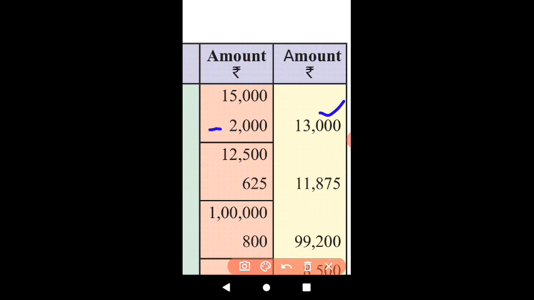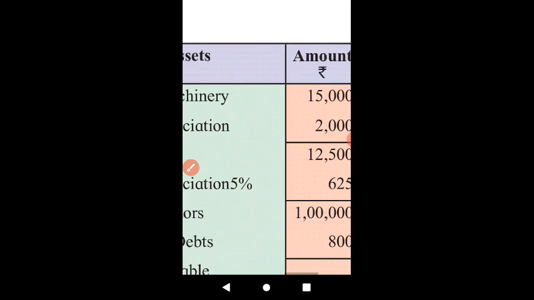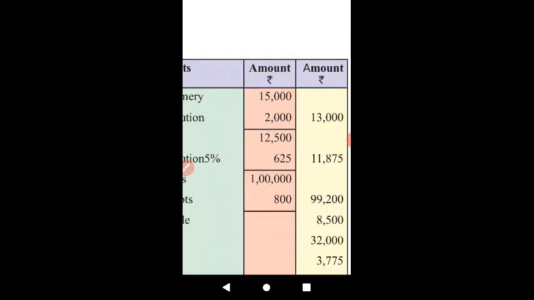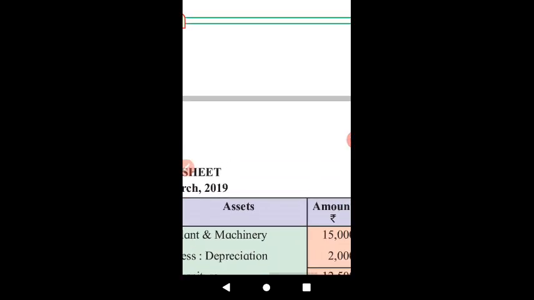So the reduction in the fixed asset is what? Depreciation. So actually we are depreciating the plant and machinery by rupees 2,000. This depreciation will be debited to, yes, profit and loss account.